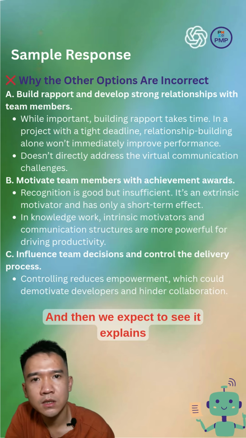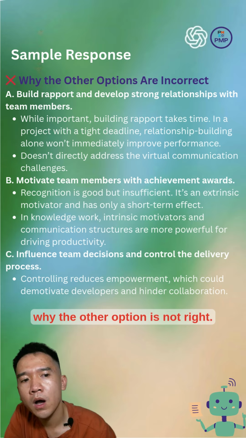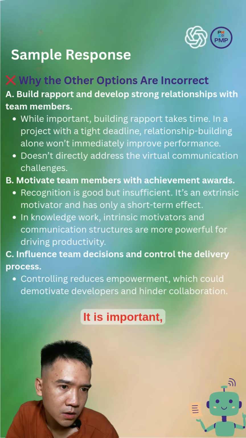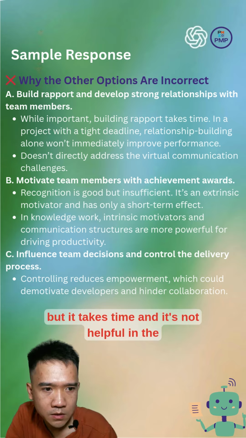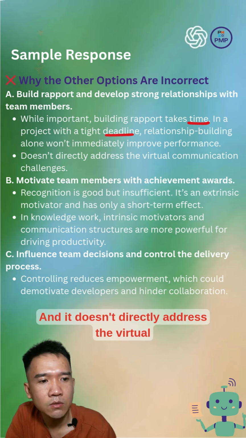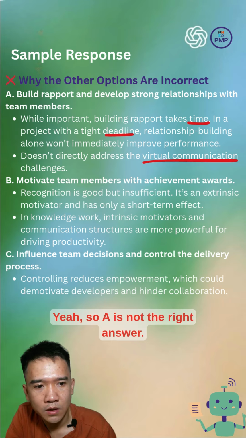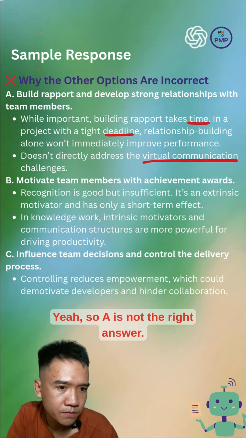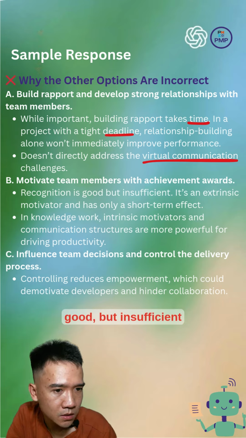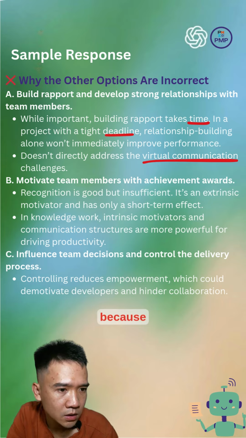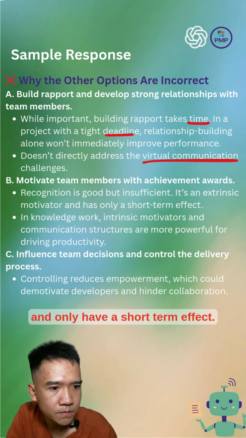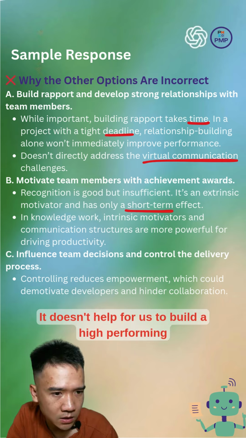And then we expect to see it explain why the other options are not right. So A, building rapport, is important, but it takes time and it's not helpful with a tight deadline, and it doesn't directly address the virtual team's challenge. So A is not the right answer. B, motivating team members, is good but insufficient because it's an extrinsic motivator and only has a short-term effect. It doesn't